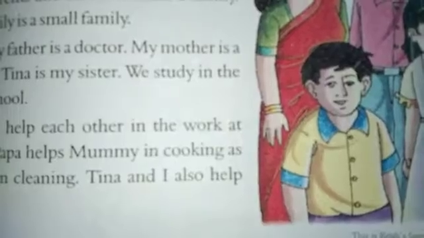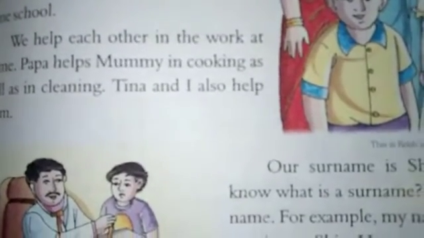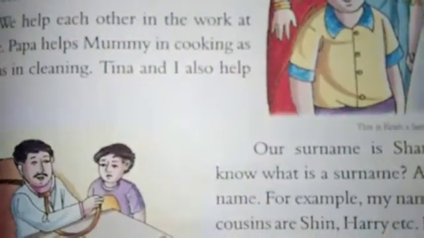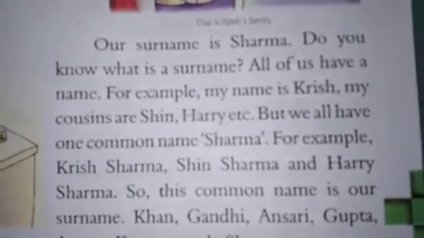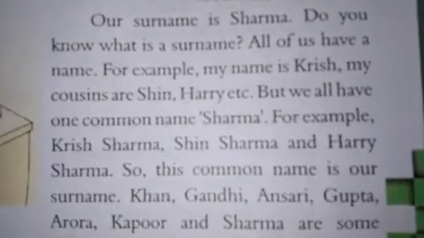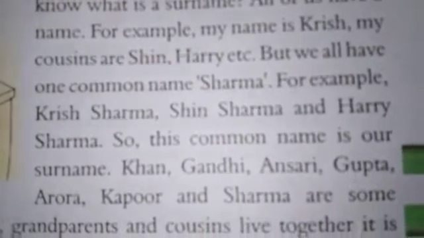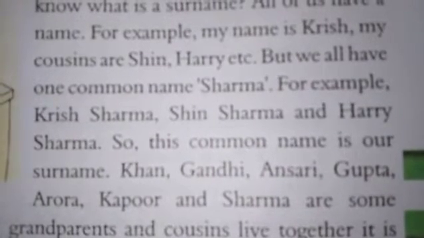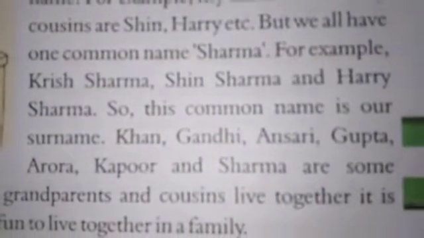They both studied in the same school, and Krish's father helped his mother in all her work like cooking and cleaning, and Tina and Krish also help them. Now the next paragraph is that Krish explains about his surname. His surname was Sharma, and he says that he also had cousins named Sin and Harry. They both also have the same surname, the common name Sharma. For example, it was Krish Sharma, Sin Sharma and Harry Sharma.